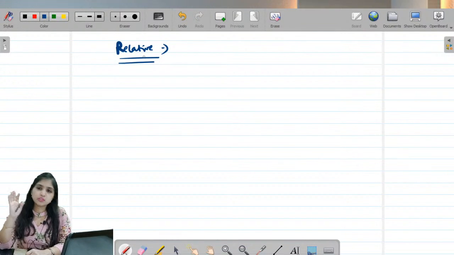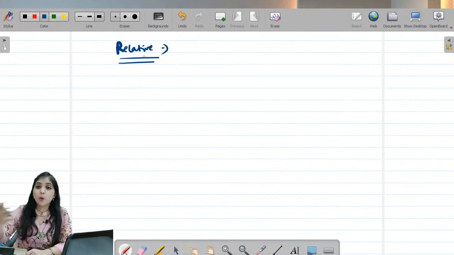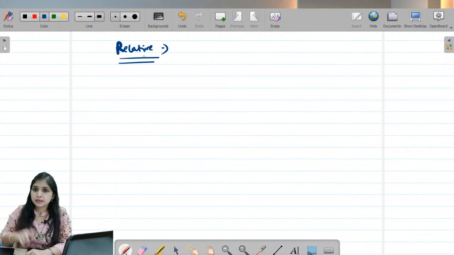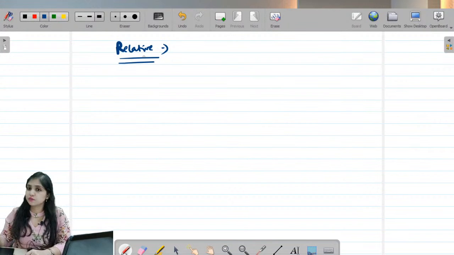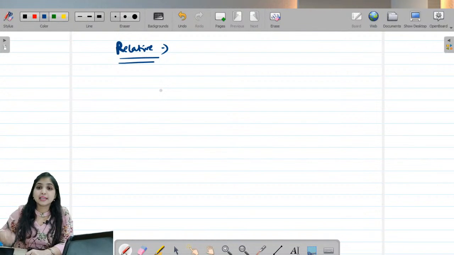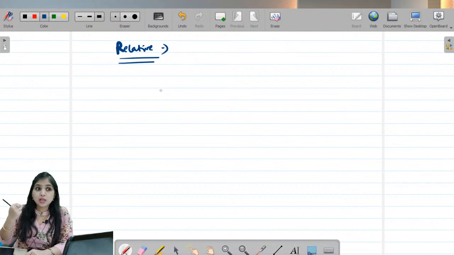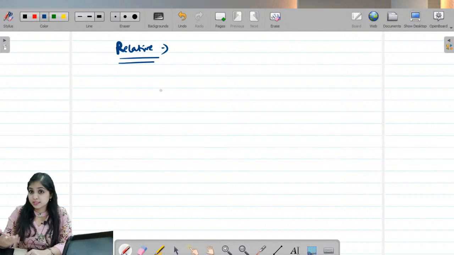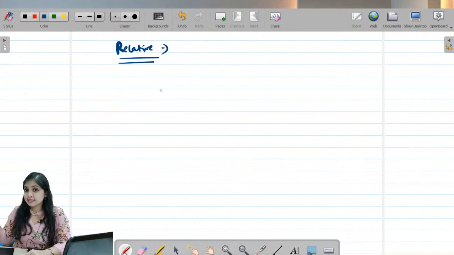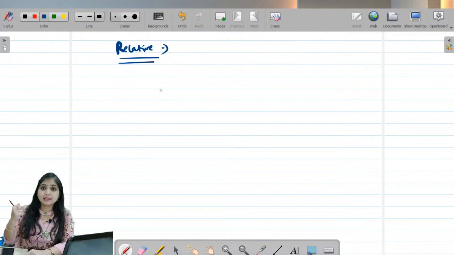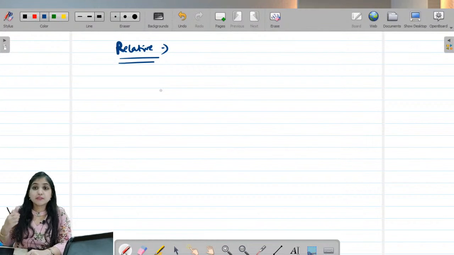A very common problem students face. I myself used to face this problem as a student. How do I remember so many definitions of relative? How do I remember in which section what is the definition of relative? So what I used to do, I am telling you the same thing. Follow that, it becomes way simpler. I've realized that for a human brain, it's easier to remember pictures. It's easier to recall something which we have seen than something which we have read. Even you would have realized this, that when you see something and have to recall it, it's easier than recalling something which you have read.